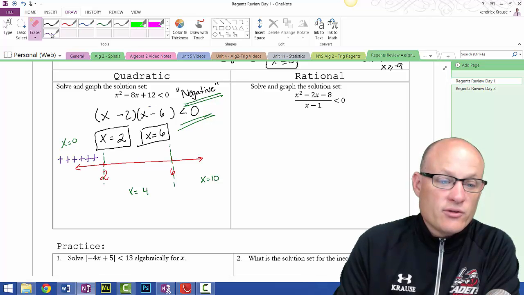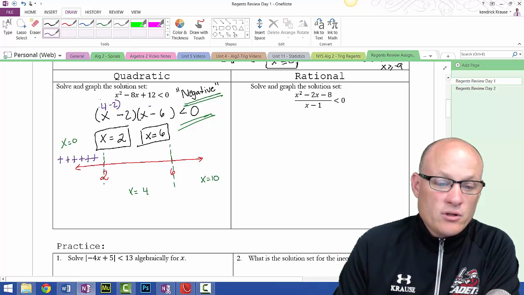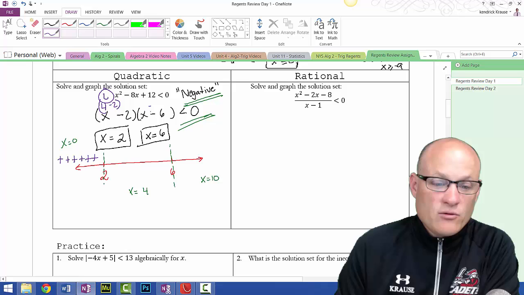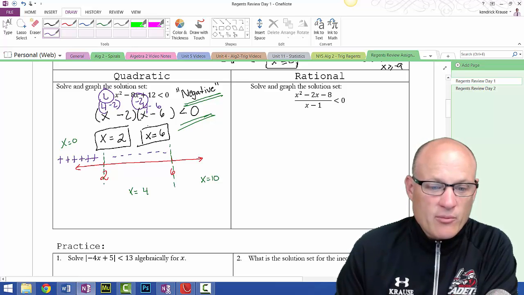Now I want to test 4. 4 minus 2 is 2, and 4 minus 6 is -2. +2 times -2, in this whole area, any number I test, it doesn't matter what number it is, will be negative. And now I'm going to try 10.